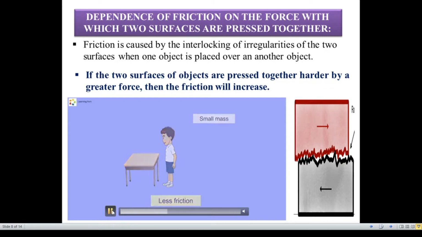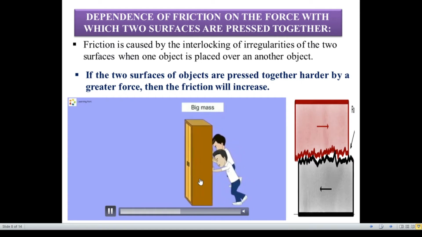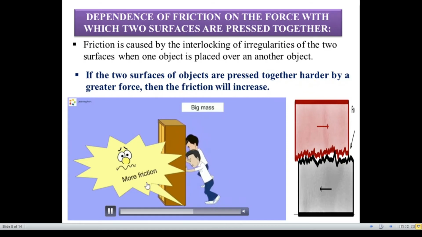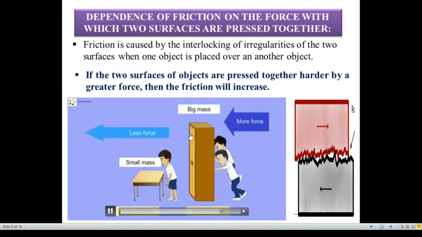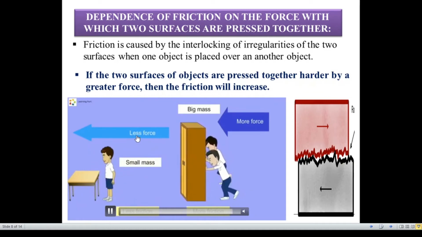And at the same time, it is very difficult to move this cupboard because the cupboard has a big mass. As a result, it presses the floor harder and there is more friction. So here the mass of the object determines the friction force. Smaller mass means lesser friction and bigger mass means more friction.